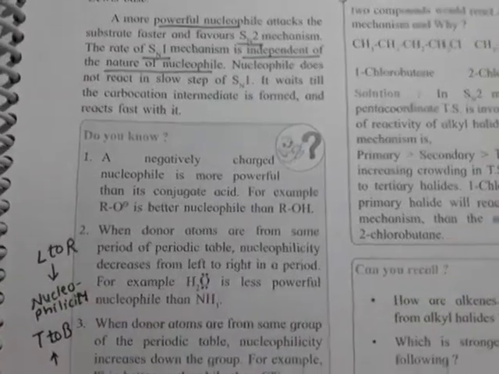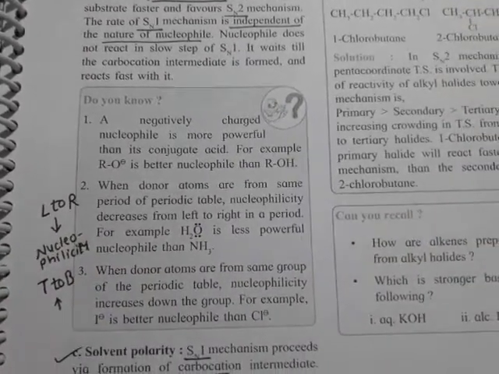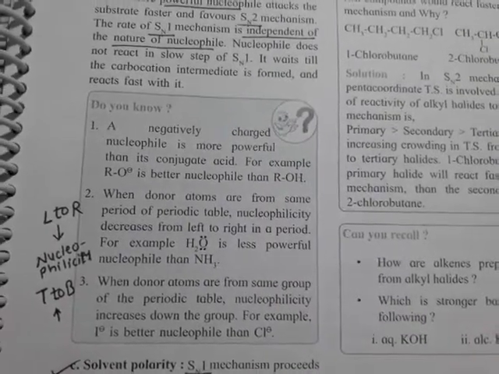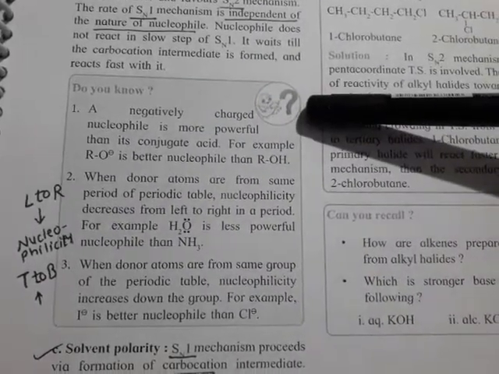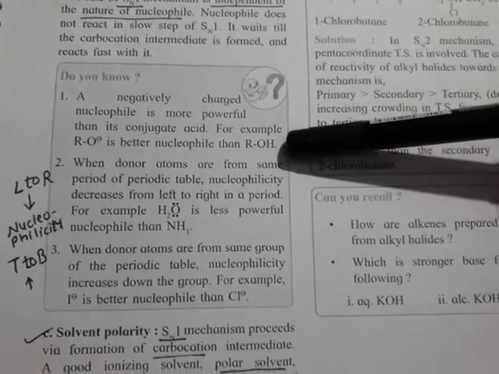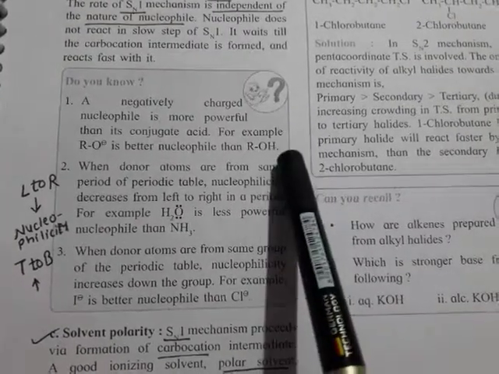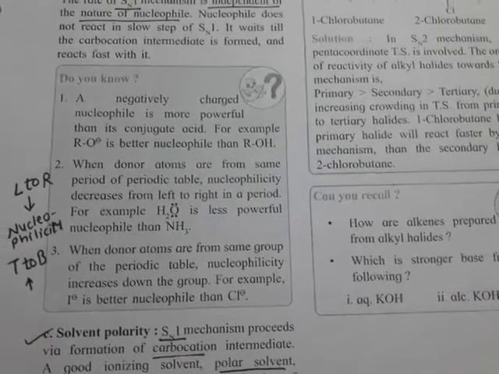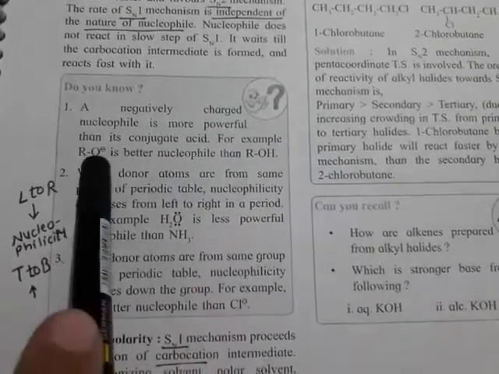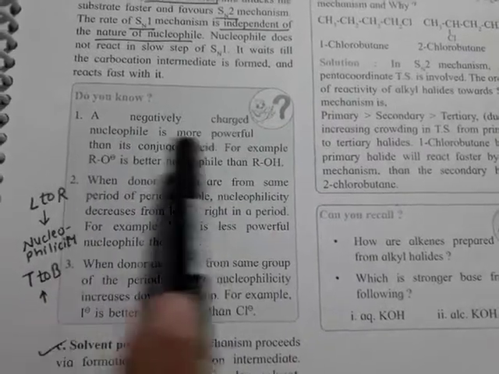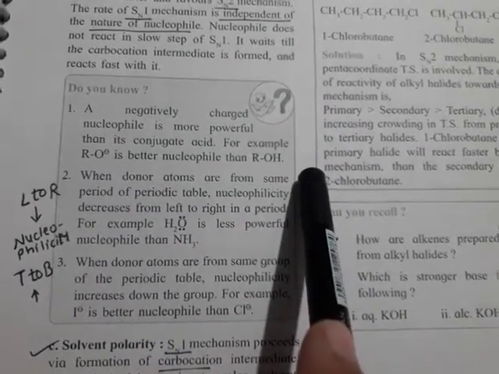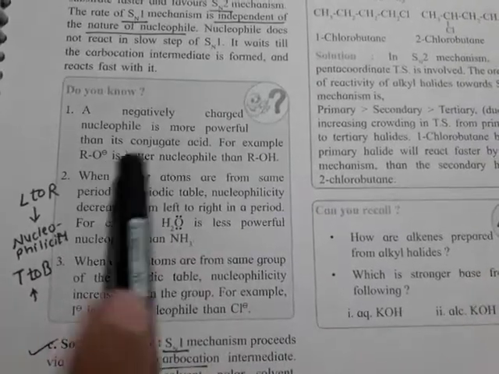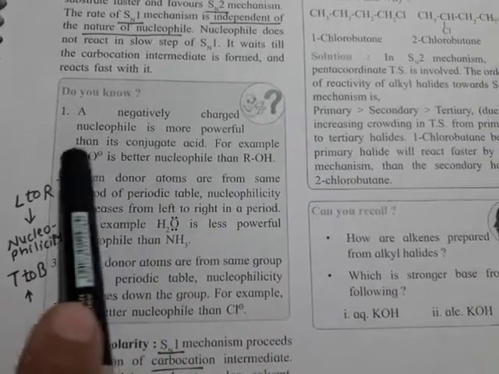Now one more point they have given here: how nucleophilicity varies in a group and in a period. First, suppose this is a neutral substance, an alcohol, and if you remove its hydrogen, it is giving its hydrogen, meaning it is acidic in nature, and whatever ion is left behind is RO minus. When an acid loses its H plus ion, whatever group is left behind is called the conjugate base.